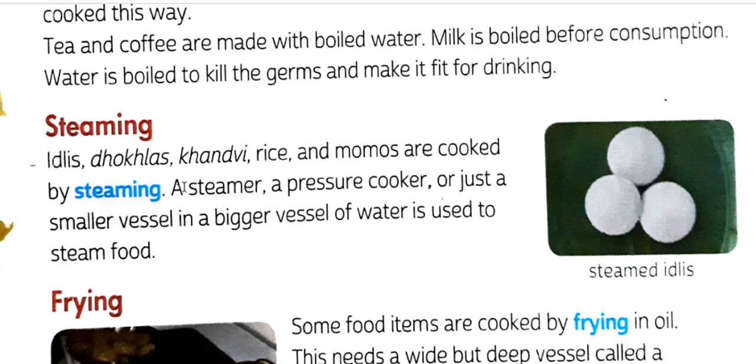Steaming can be done in these types of utensils: a steamer, a separate utensil for cooking food. In this pot we can only steam the food. This pot is called a steamer. We can also steam food in a pressure cooker, or use a small vessel inside a big vessel of water to steam the food.